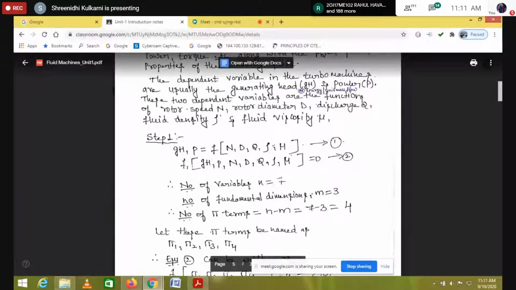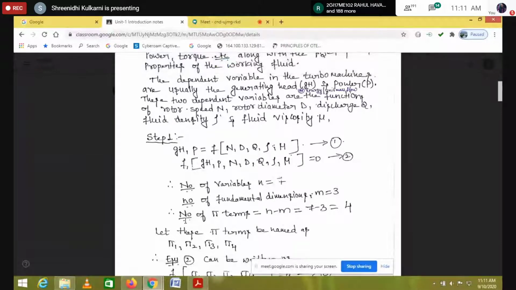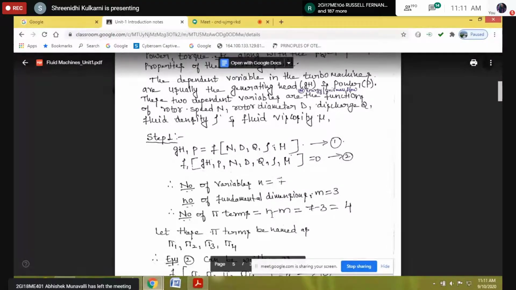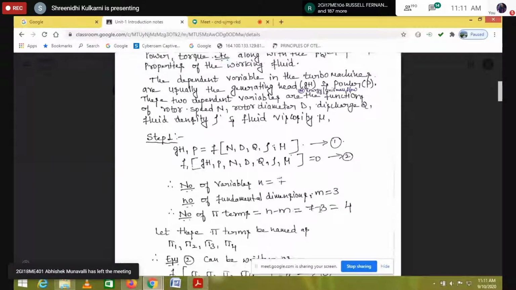As per the definition, n minus m gives the number of pi terms, so 7 minus 3 gives 4 pi terms.